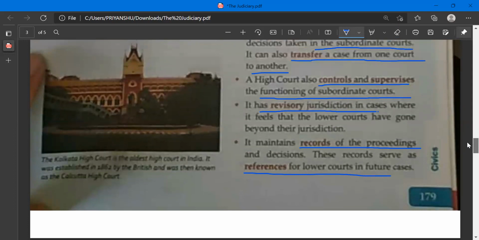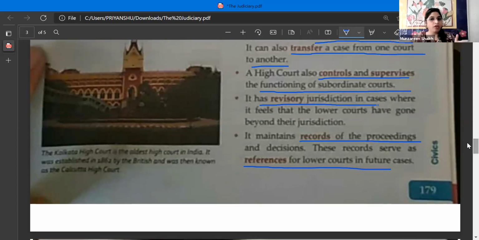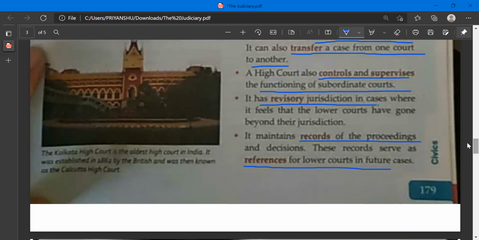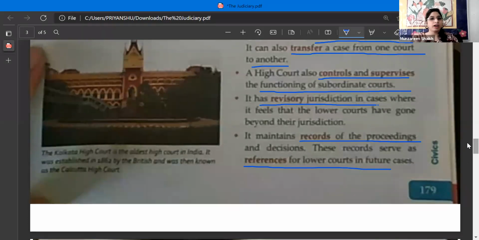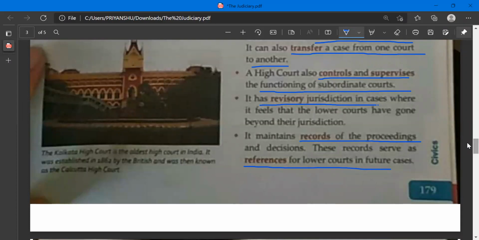But when the High Court is maintaining the record of all the proceedings and decisions, which court is referring to those decisions? District courts. Lower courts. Yes, you can just say lower courts. It can either be a subordinate court or a district court. So instead of that, you can just mention lower courts. Got it, everyone? Yes, ma'am. Okay. Next.